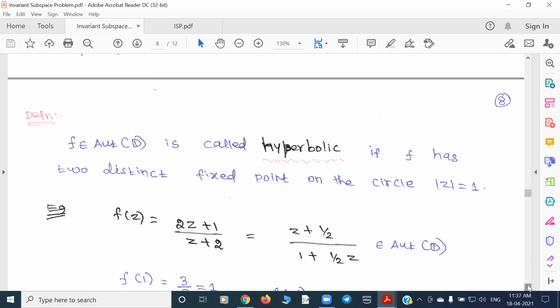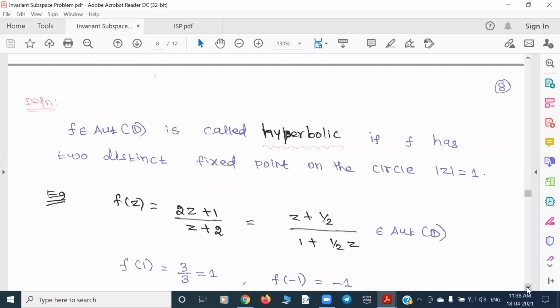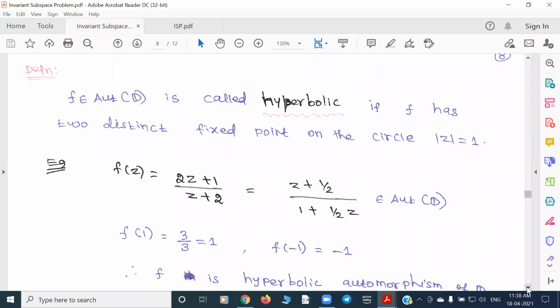So we want both fixed points to lie on the circle. For example, take this map, 2z plus 1. You can normalize it to see that it is of the automorphism form. You can check that +1 and -1 are both fixed points of this map, so this is a hyperbolic automorphism.